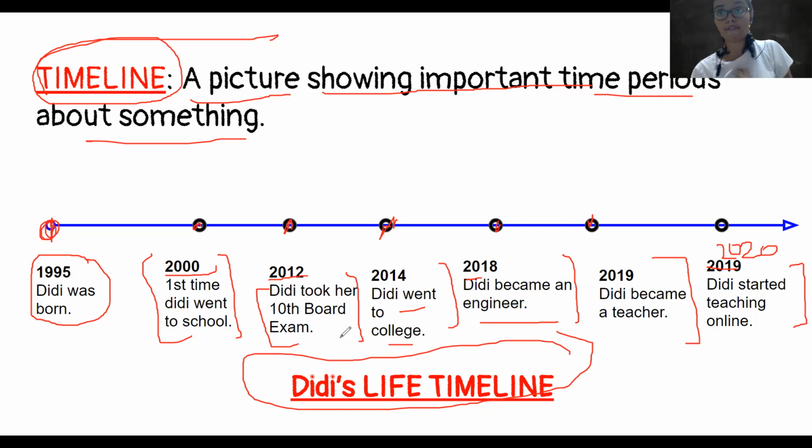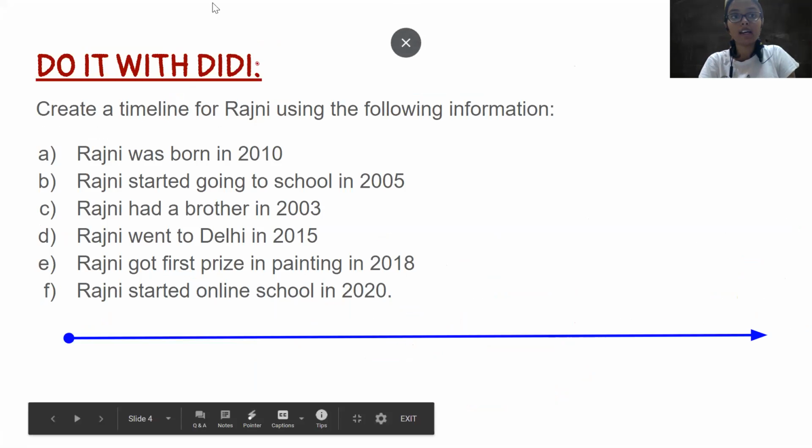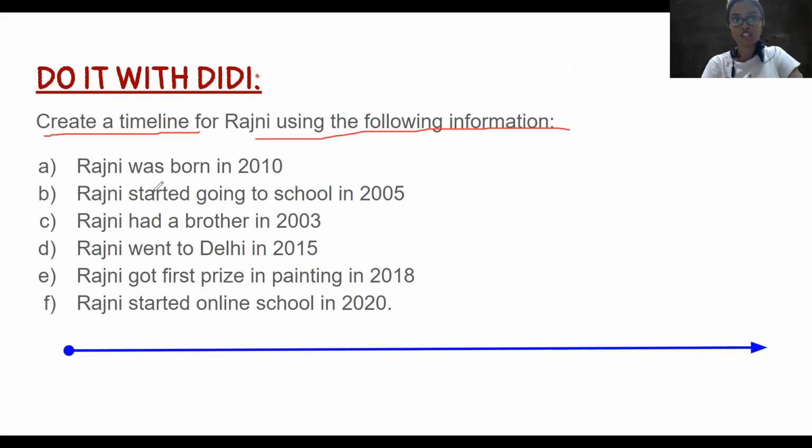So ये मेरे life का timeline है. This is my life's timeline. और in my life, in different times, in different years, what are the things, important things that happened, I have mentioned here. I have written them here. Okay, so this is how we make a timeline. Let's practice making a timeline about Rajni. Okay, so the question is, create a timeline for Rajni using the following information.